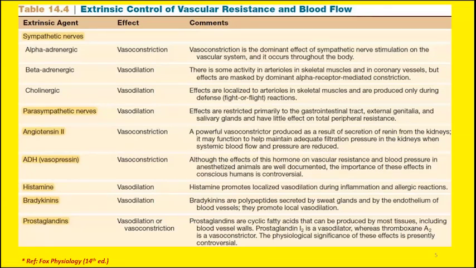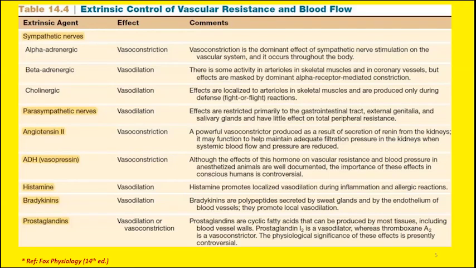But for the time being, you must know that this angiotensin 2 is released from the kidneys. First, renin is secreted by the kidneys, and then this renin is responsible for conversion of angiotensin 1 to angiotensin 2, and this angiotensin 2 will cause vasoconstriction and hence will regulate the arterial pressure.